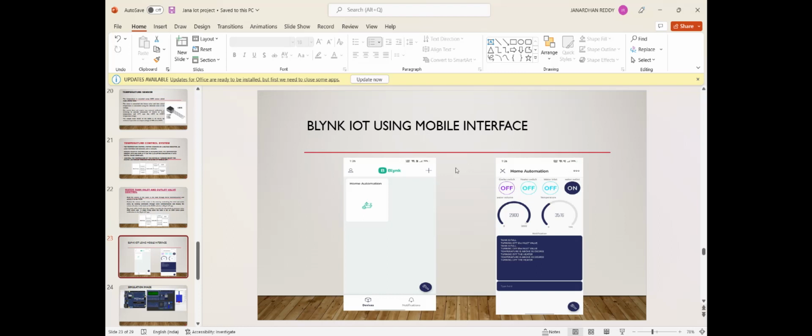Blynk IoT is a mobile interface. Here it is showing home automation. It is not showing offline, so it is online. While online we can control like this: the cooler switch, heater switch, water inlet, water outlet. Here see the water value 2900 out of 3000, and temperature 35.16 degrees. Here are the notifications, as with the CLCD; it will display on the CLCD. Tank is full, turning off the inlet valve. So like that it is implemented.